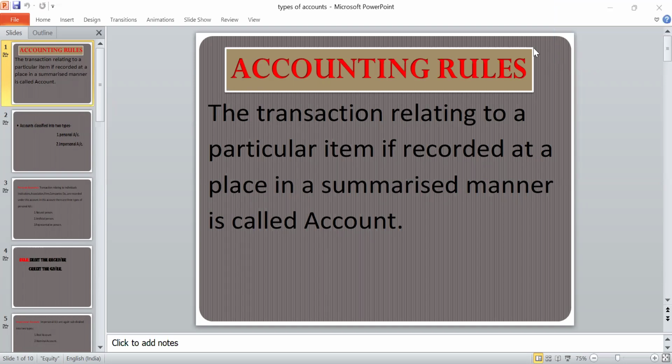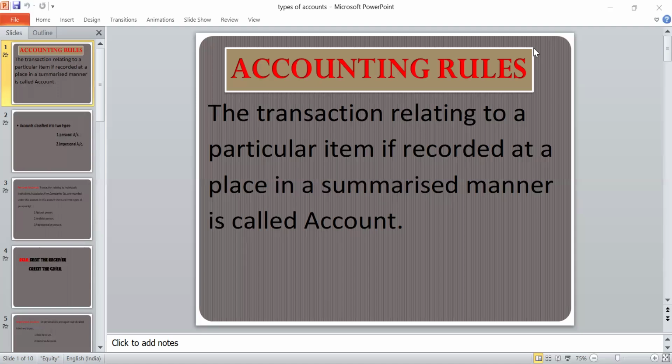So, first, meaning of accounting. Accounting is considered as a system which collects and processes financial information of a business. This information is reported to users to enable them to make appropriate decisions.